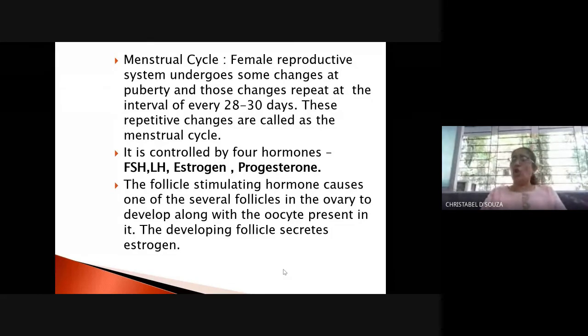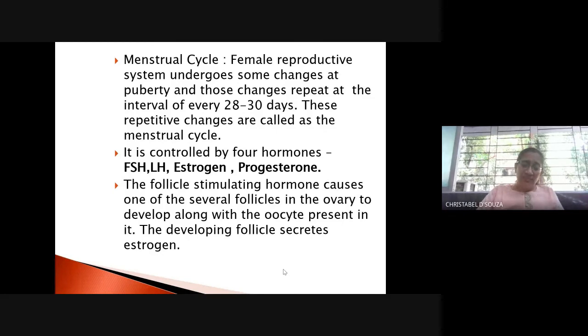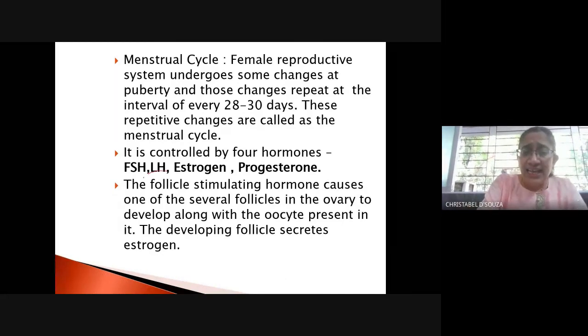There are 4 hormones that control this cycle. They are the FSH. Okay, we will go through all these names as we go by. FSH is follicle stimulating hormone.